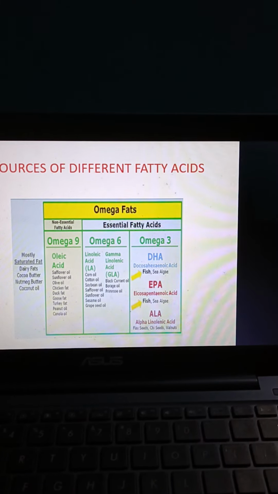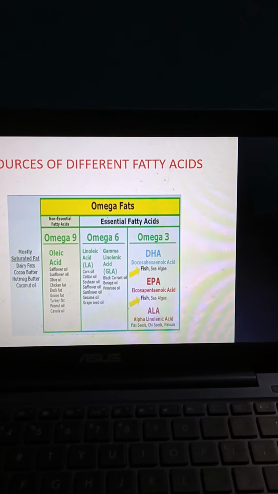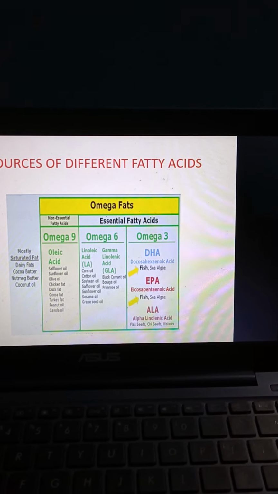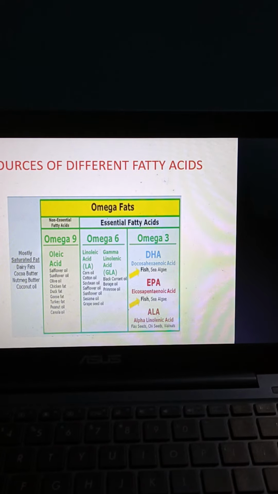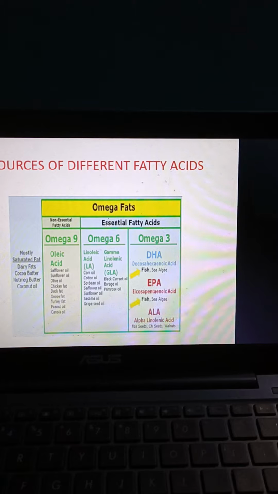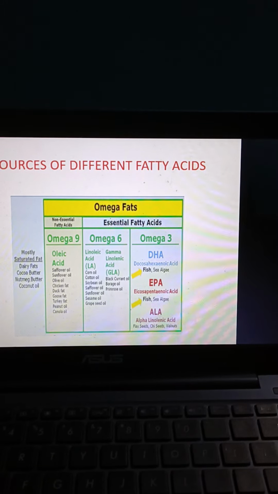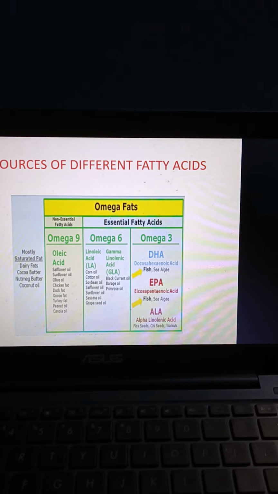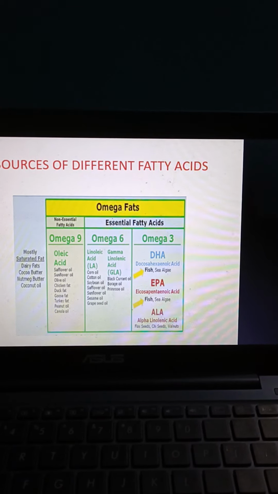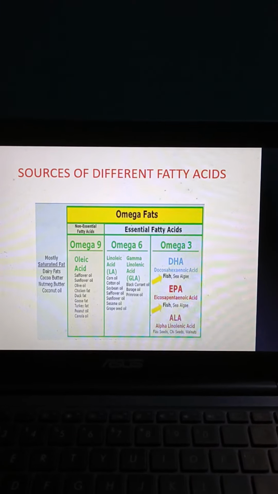ALA, alpha-linolenic acid, is present in flax seeds, chia seeds, etc. Saturated fats are present in dairy fats, cocoa butter, nutmeg butter, and coconut oil. So these are the sources of different fatty acids.